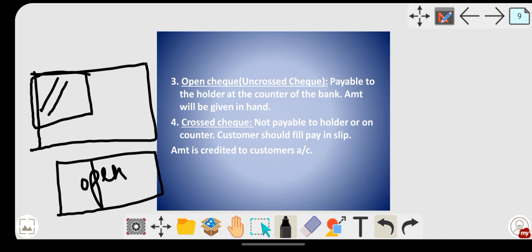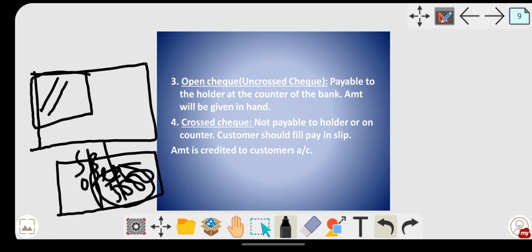Such a check you can take to the bank, give it at the counter, and the banker will give you the amount. Suppose this is an open check of rupees 5,000 and I have that check, and I don't have an account with the banker. Say this is an SBI check and I don't have an account in SBI. At that time what can I do? I can straight away go to the SBI counter and give the check. Since it is an open check, the banker will give me 5,000 in my hand.